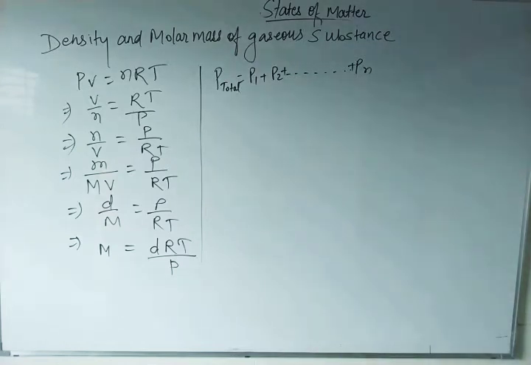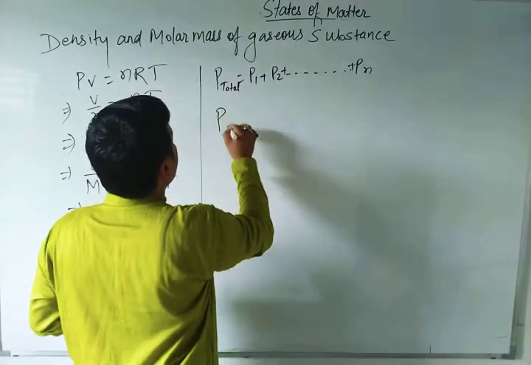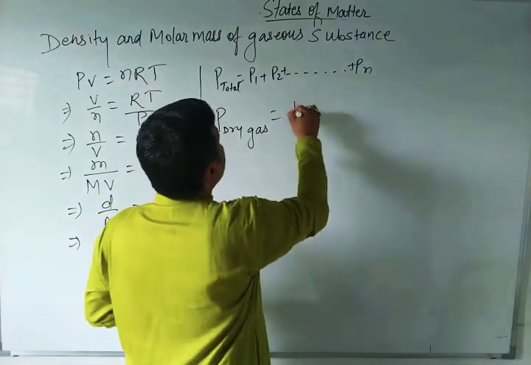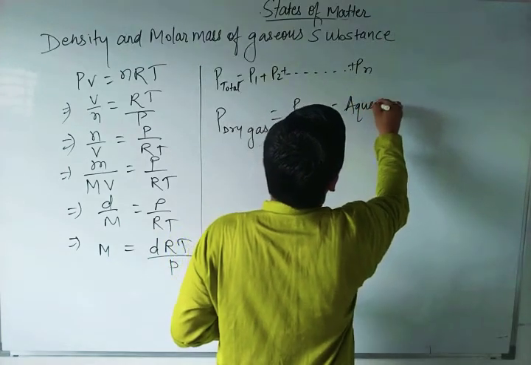Pressure exerted by the saturated water vapor is called aqueous tension. The pressure of dry gas is equal to P total minus aqueous tension.